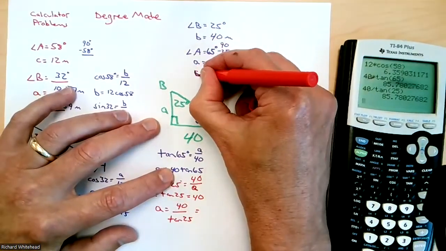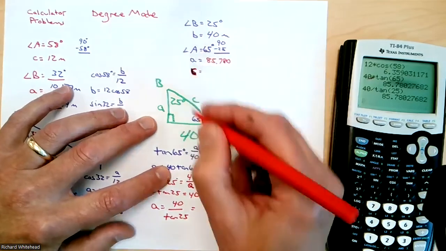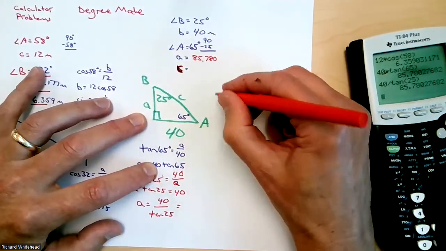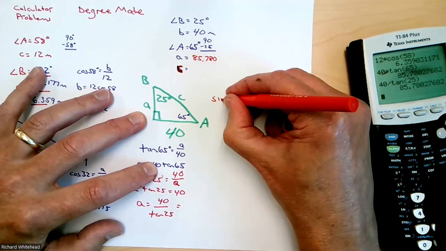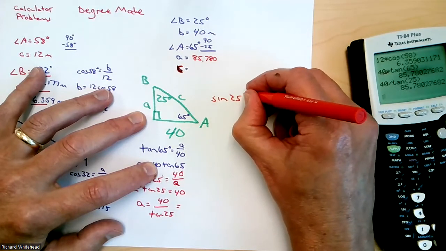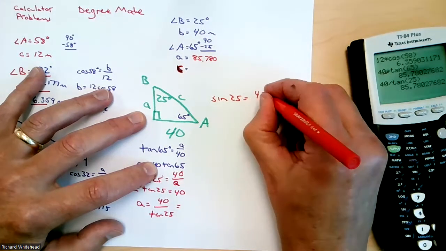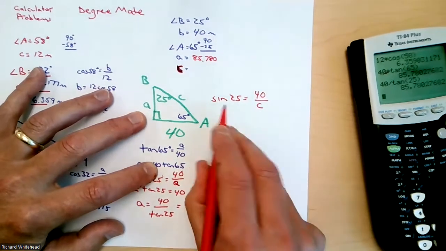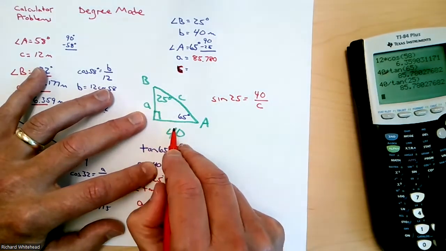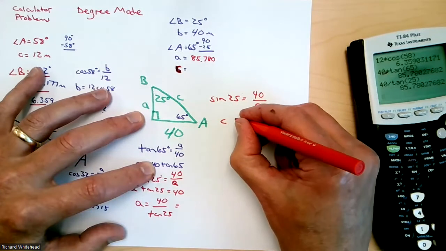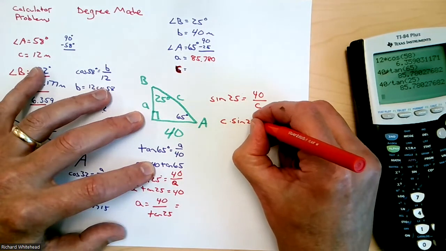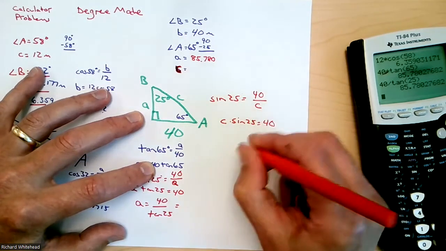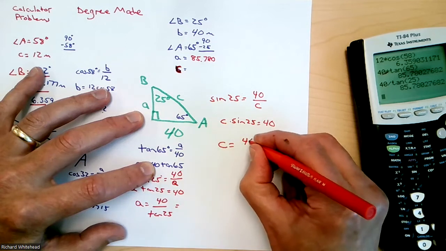And then for, whoops, this should be C. That should say C. See, I'm kind of stuck here. I could say sine of 25 equals 40 over C. So in this case, I'm kind of stuck. Sine of 25 is 40 over C. So cross multiply, divide.